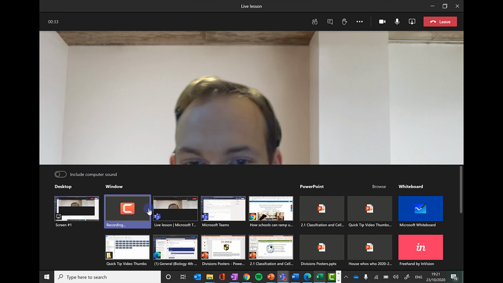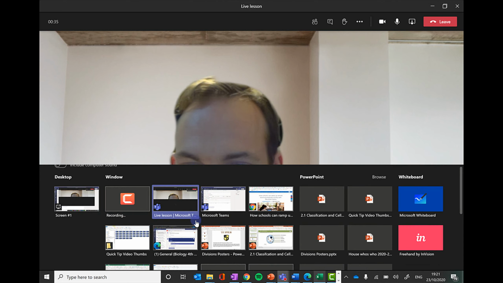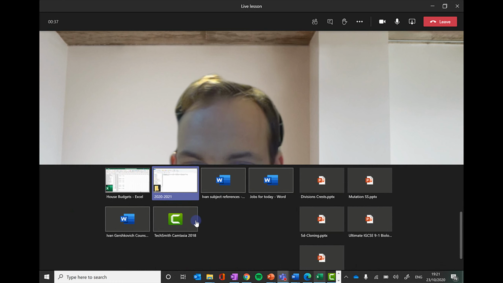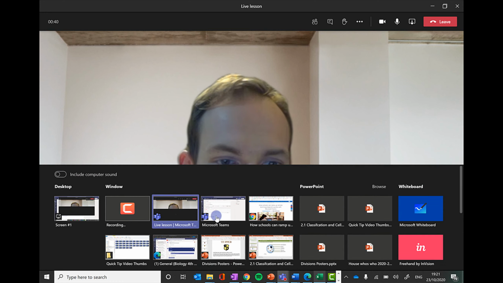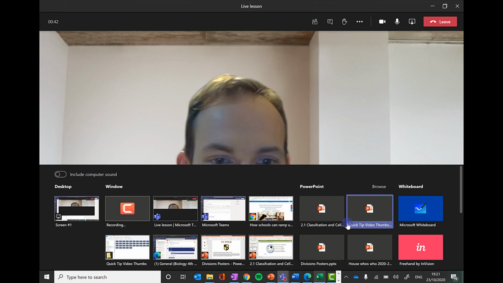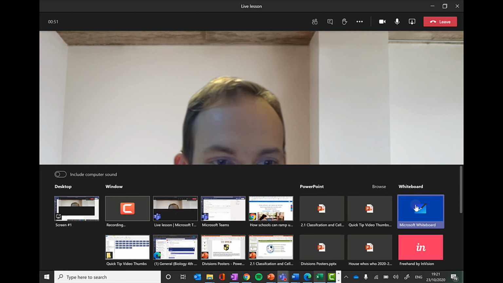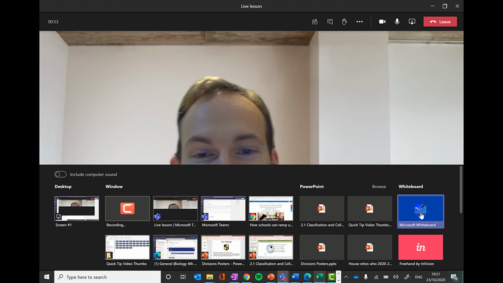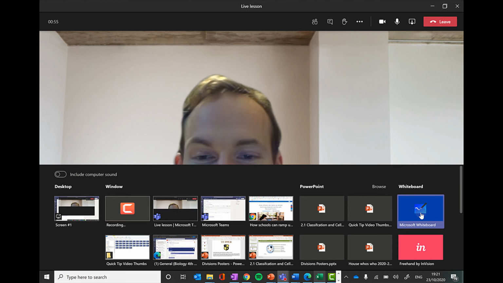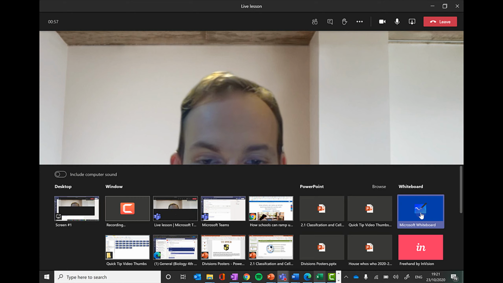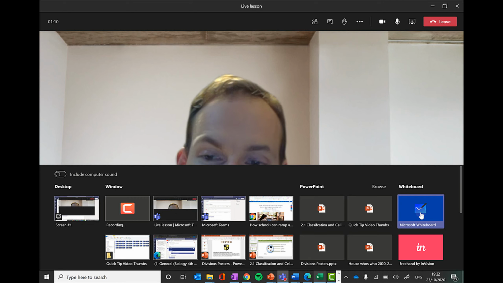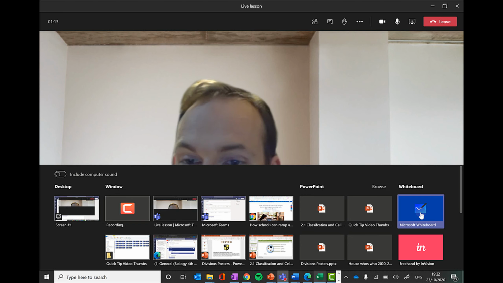If I want to share a particular window, these are the windows I've got open at the moment, and I can pick those. Okay. I've also got recent PowerPoints here that I've opened, which is quite helpful, and I can also browse to find other ones to open. Okay, I can also launch the Microsoft Whiteboard tool, which will allow me to sketch and write and use post-it notes to discuss or brainstorm a topic, and students can contribute to that whiteboard as well, so that's quite a nice feature there.